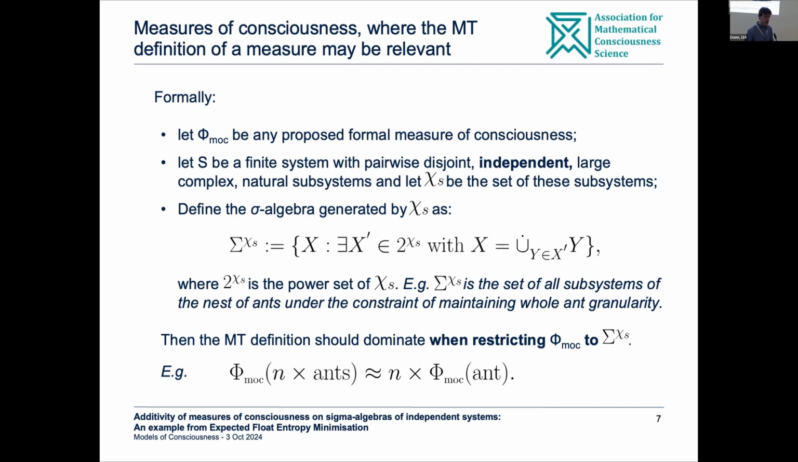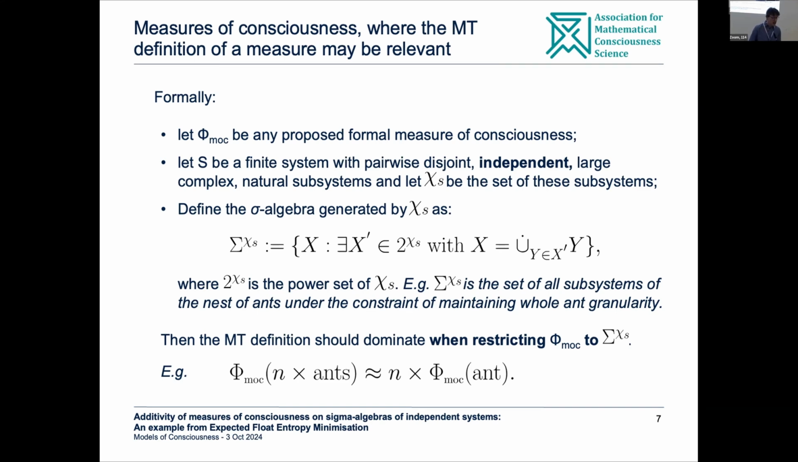Then we can define the sigma algebra generated by chi-s. And how do we do that? It's really very simple. You just think of all possible ways of grabbing some subsystems from chi-s and taking them together as a new system. And you define the set of all such systems that you can generate from those independent subsystems. So going back to the ant nest analogy, it would be all possible subsystems of the ant's nest, but under the constraint of maintaining whole ant granularity. So you're not allowed to have half an ant in one of these subsystems.